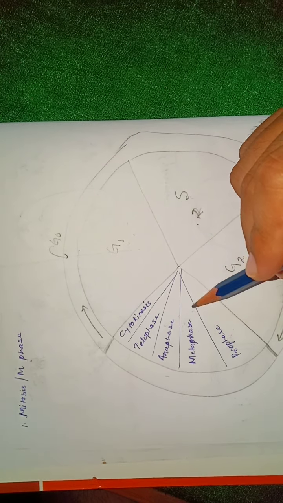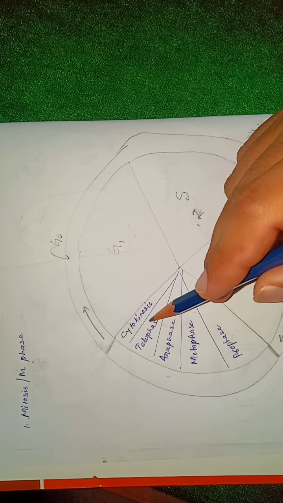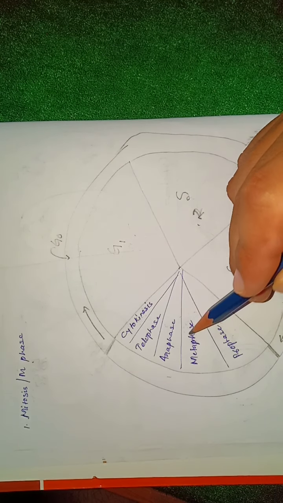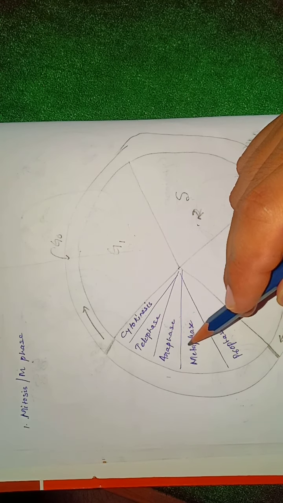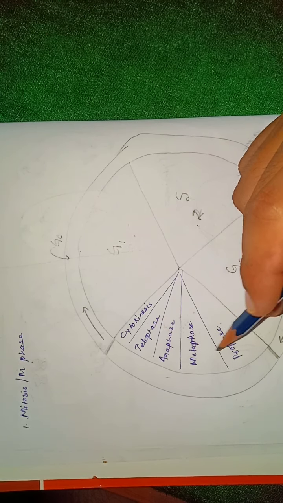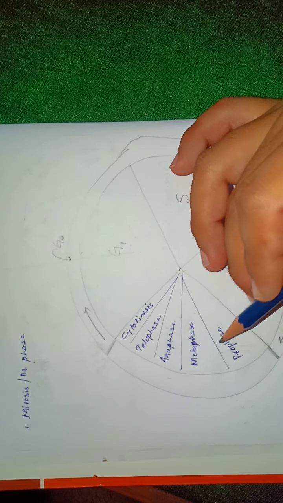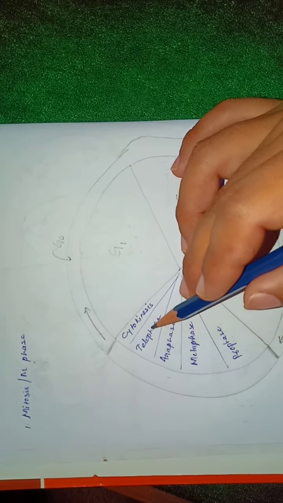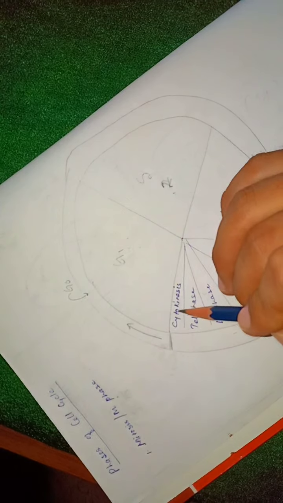Inside the nucleus we find chromosomes. These are the phases that occur in the M phase, and this all takes place inside the nucleus, dealing with the division of the chromosomes. Once prophase, metaphase, anaphase and telophase are completed, cytokinesis takes place.